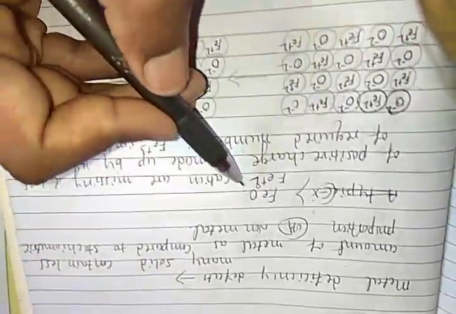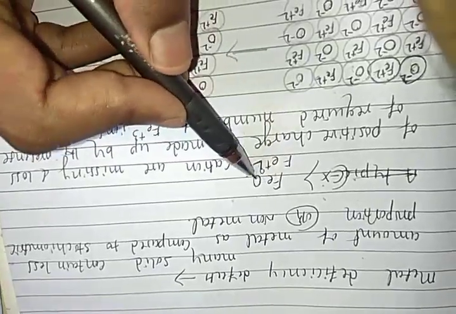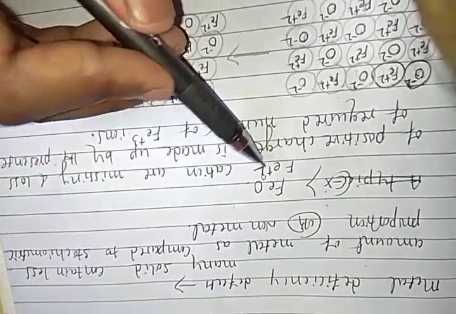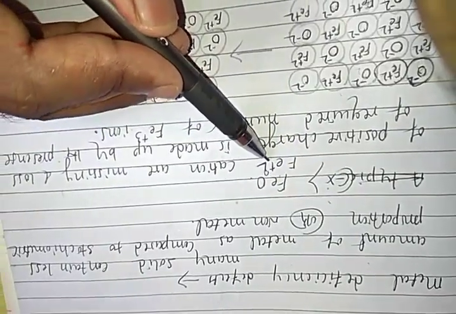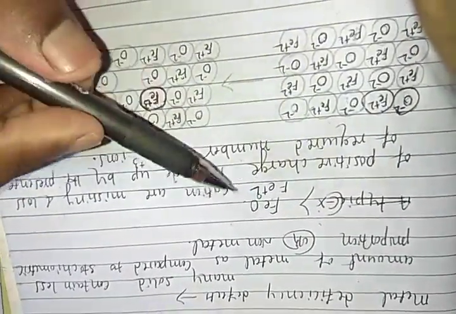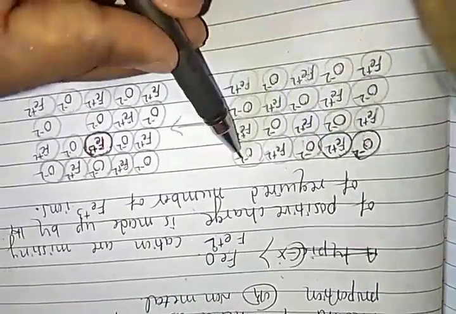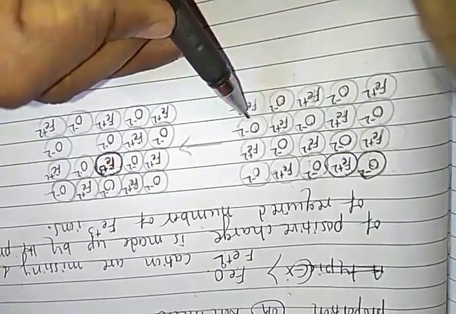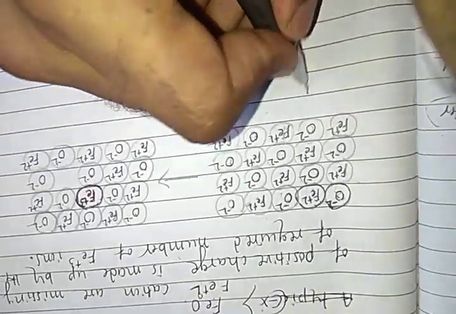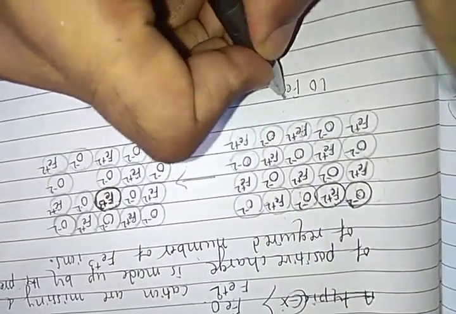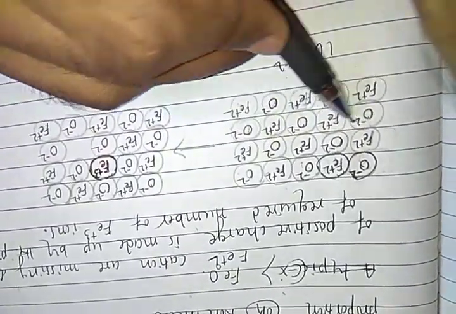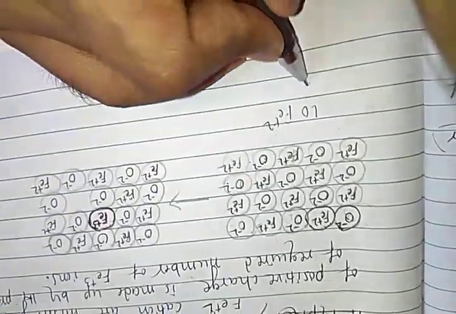It means when the iron oxide compound has Fe in the plus 2 oxidation state, in this case the number of positive ions equals the number of negative ions: 1, 2, 3, 4, 5, 6, 7, 8, 9, 10. 10 iron ions. 1, 2, 3, 4, 5, 6, 7, 8, 9, 10. 10 oxide ions. Both are equal.